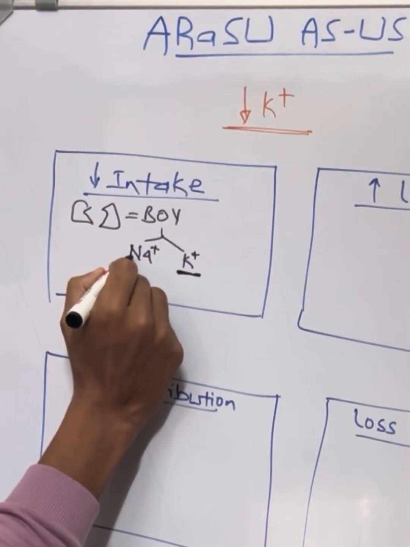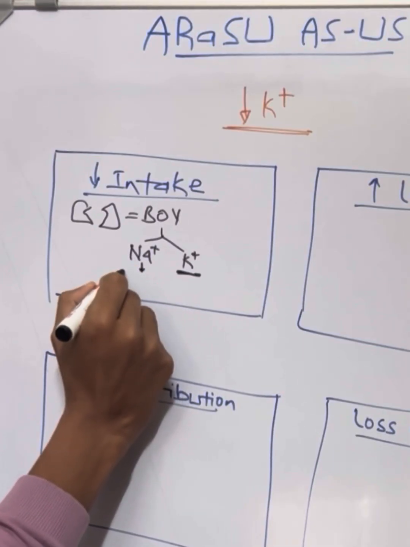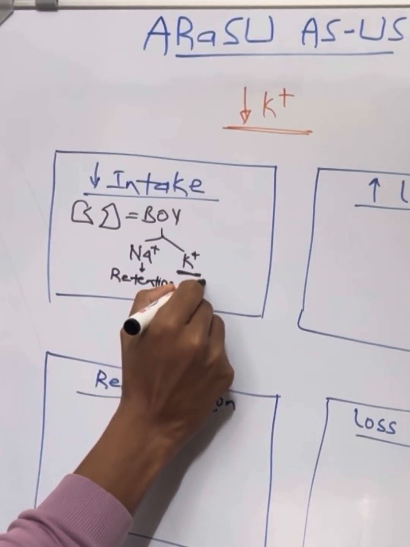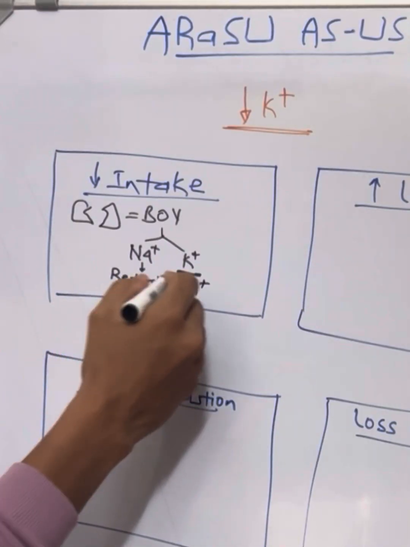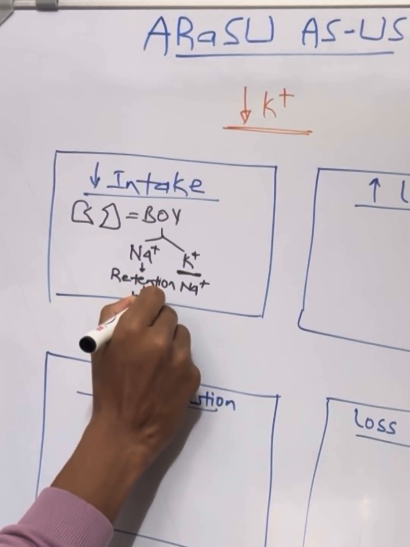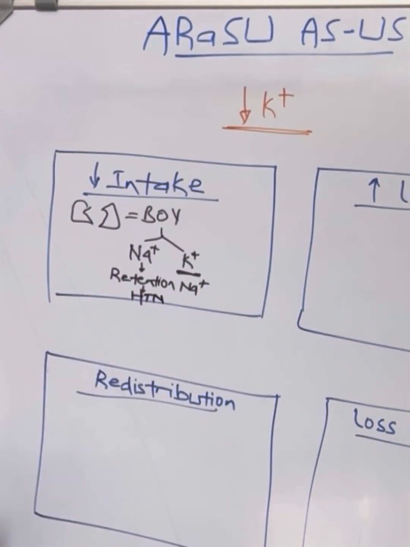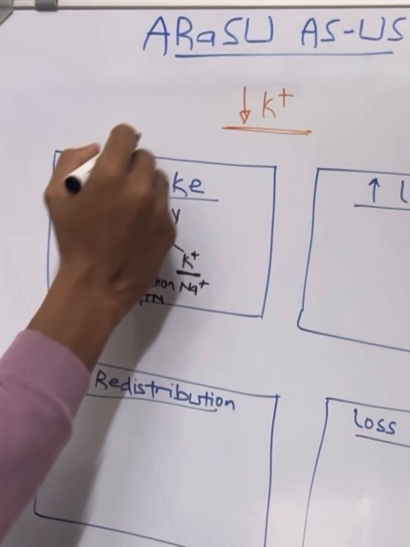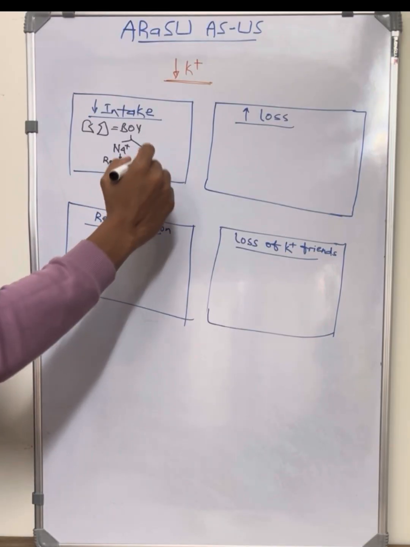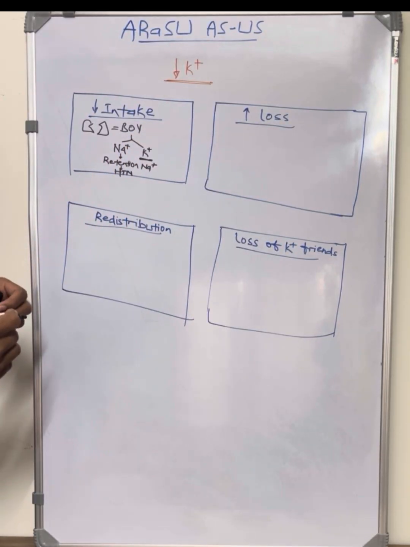So if the individual is taking less potassium in his or her diet, there will be decreased potassium, so the body will try to retain sodium more. And we know that if there is excessive sodium in the body, it will lead to hypertension. So these individuals are at risk of developing hypertension. But the thing is, decreased intake itself leading to hypokalemia is rare. Then comes increased loss of potassium.